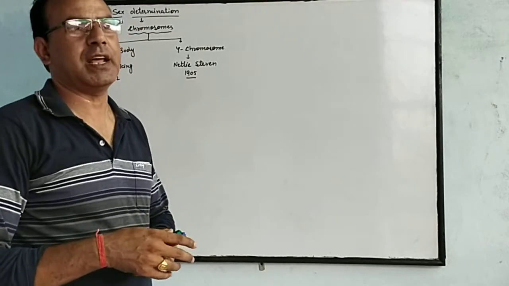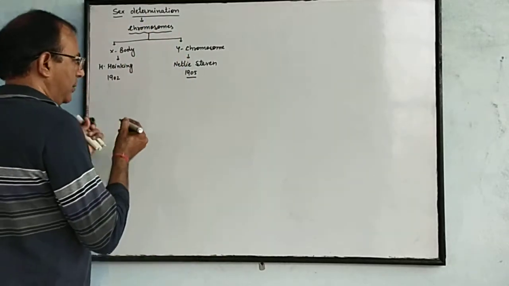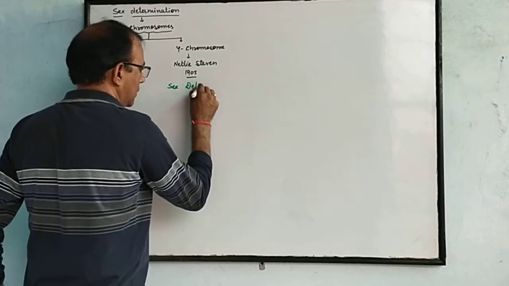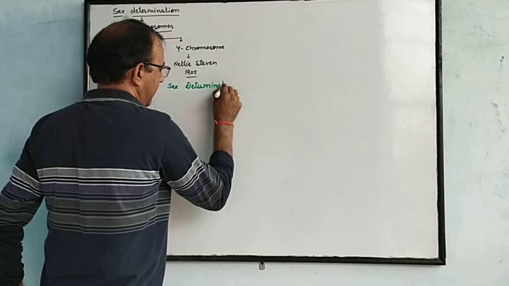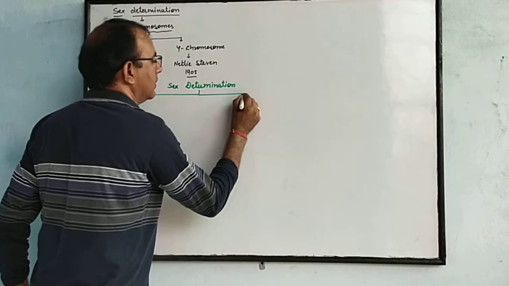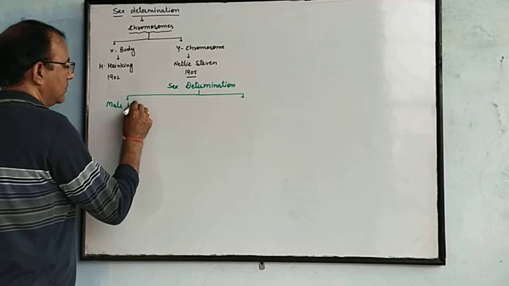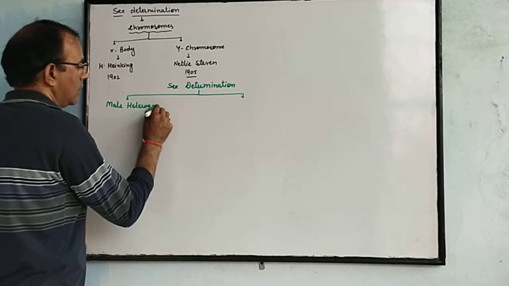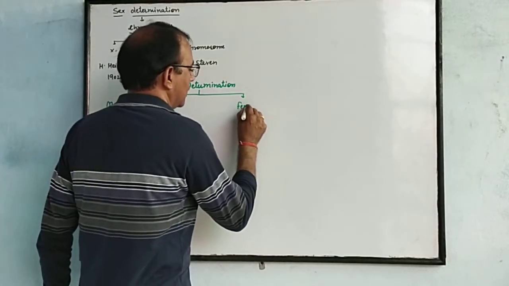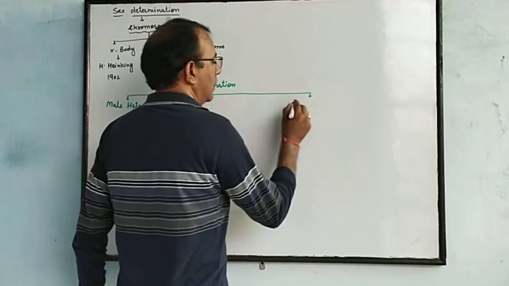In different organisms there are different methods by which we can determine the sex. The sex determination is dependent on two different methods. What is male heterogamety, and the second one is female heterogamety.